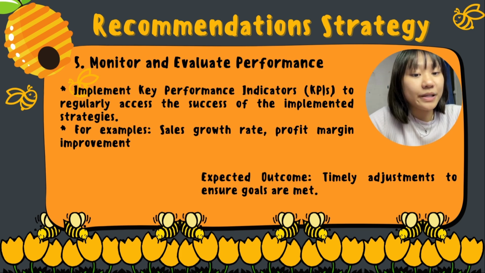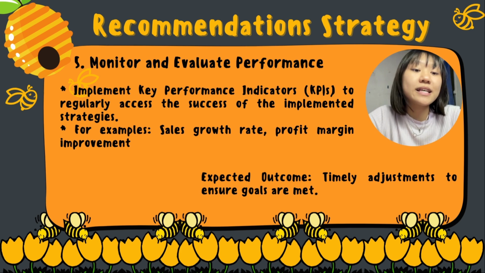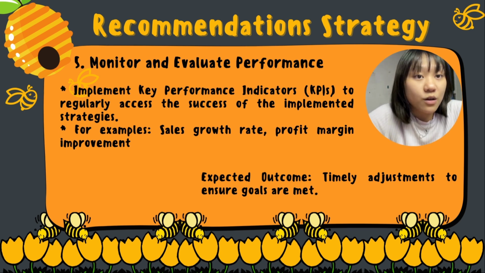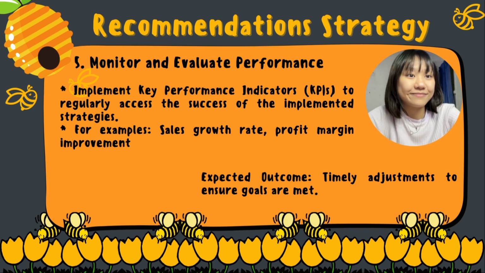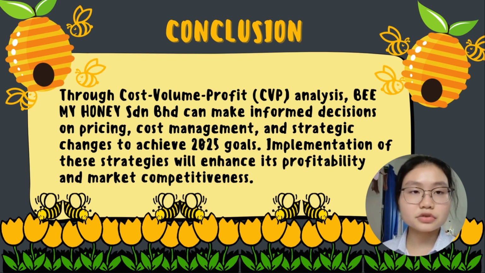So the company can implement key performance indicators, which means KPIs, to regularly assess the success of the implemented strategy, for example, sales growth rate and profit margin improvement. The expected outcome will be timely adjustment to ensure the goals are met. In conclusion, through cost volume profit analysis, Me My Honey Sdn Bhd can make informed decisions on pricing, cost management, and strategy change to achieve its 2025 goal.